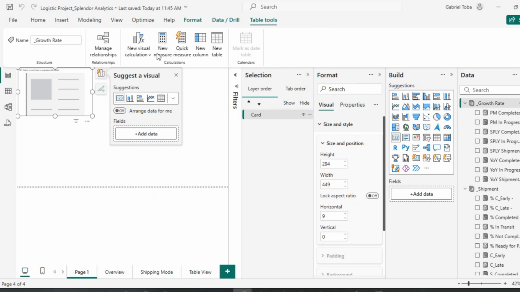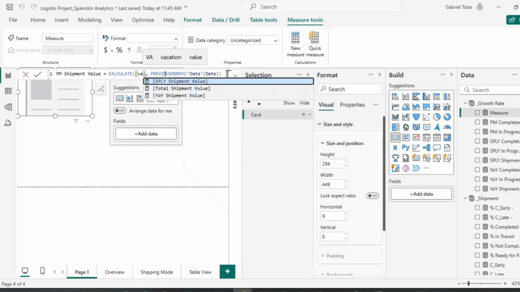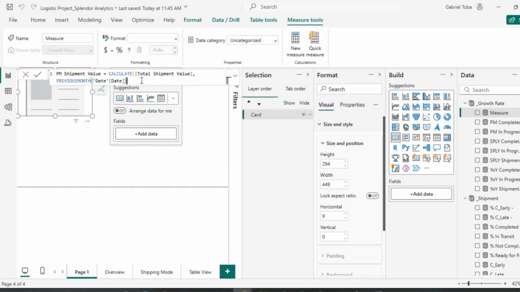New measure. Shipment value. I'm going to call this shipment values. So let me just do value. So total shipment value. Okay. Total shipment value, and this previous month, and enter.